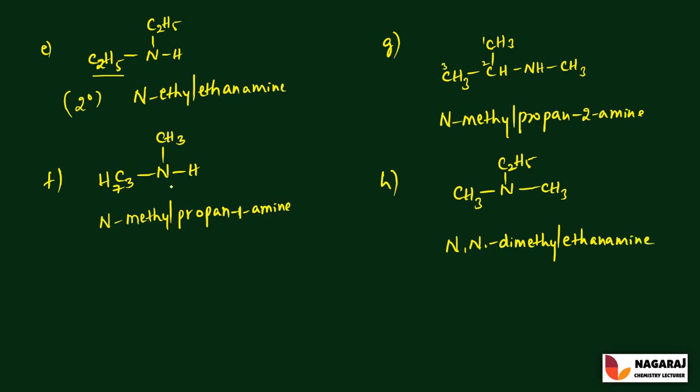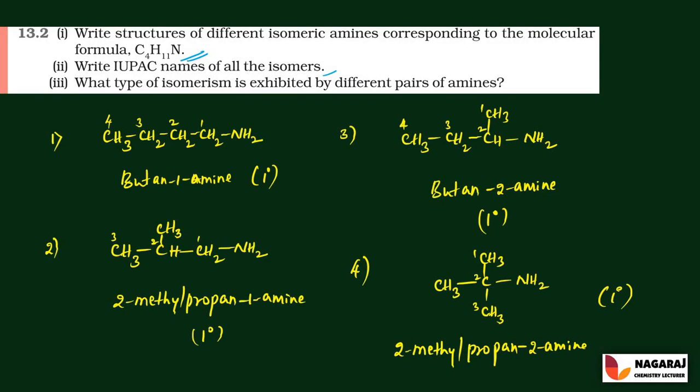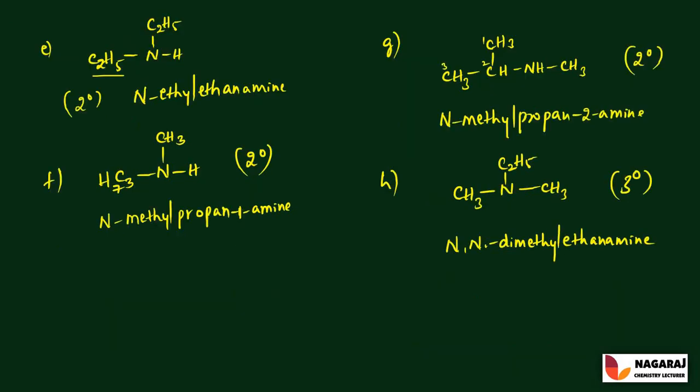So here the previous molecules are examples for the secondary amine, but the last molecule is an example for the tertiary amine, right? That is, there are 4 primary amines, 3 secondary amines and 1 tertiary amine.